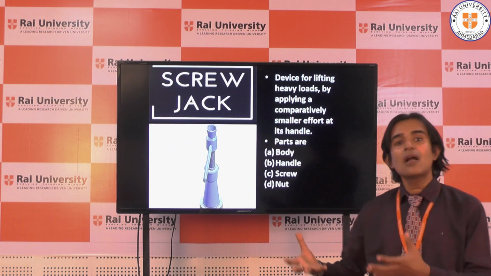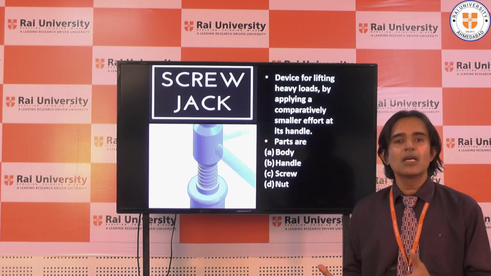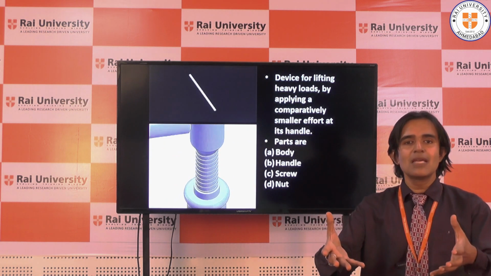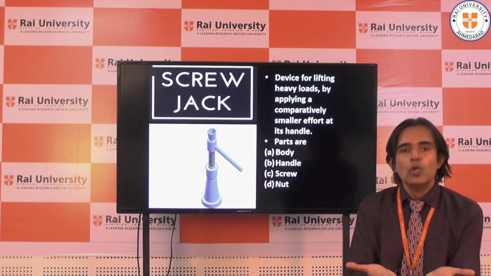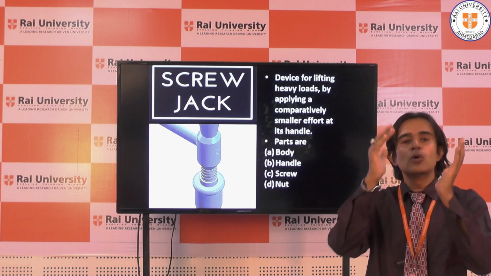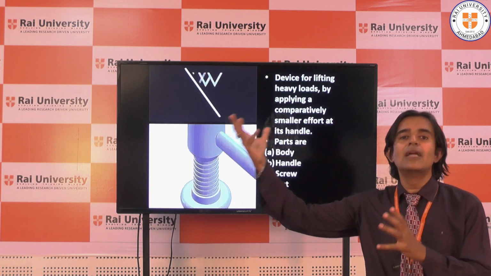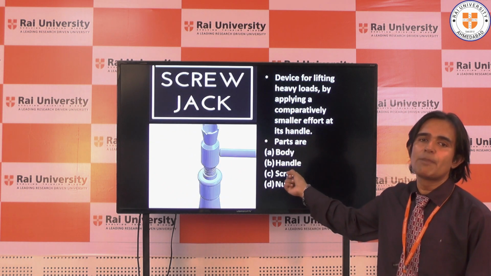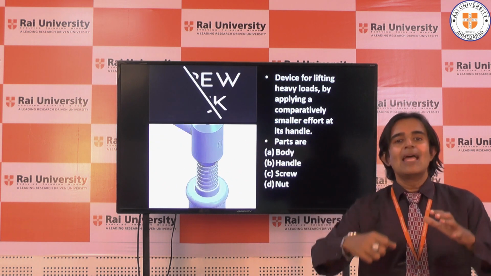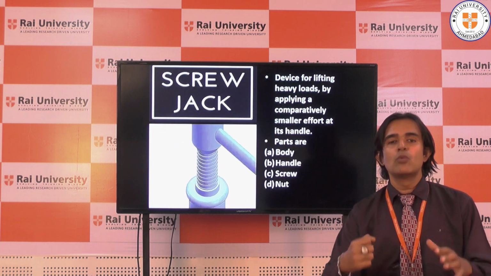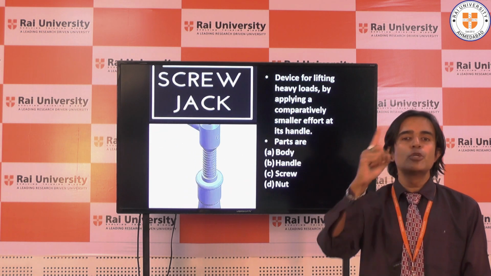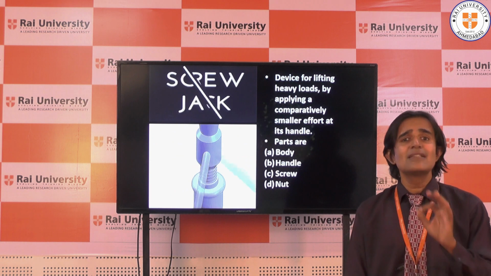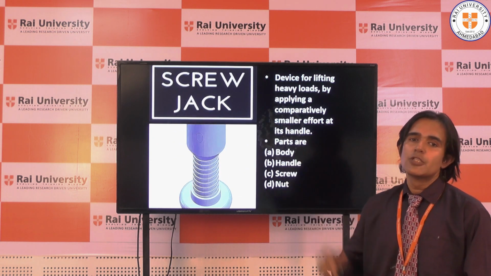You could have seen it in the car wash, right? What is happening in a car wash? The car is placed, and then the car is lifted. But the only thing in the car wash is that hydraulic operation is used. But if I'm doing this purely with mechanical operation, I put a load and then rotate the handle, then what is going to happen? The load is going to be lifted up. That is exactly the function of the screw jack.